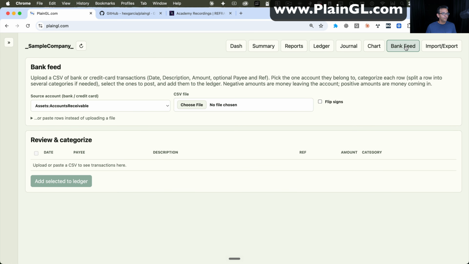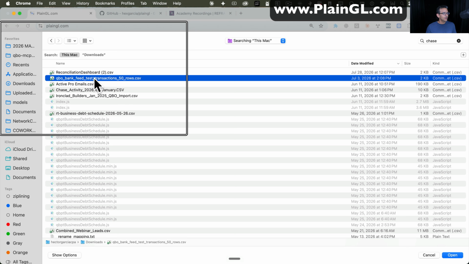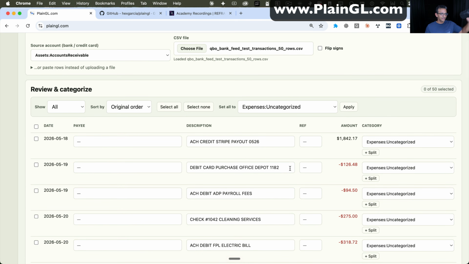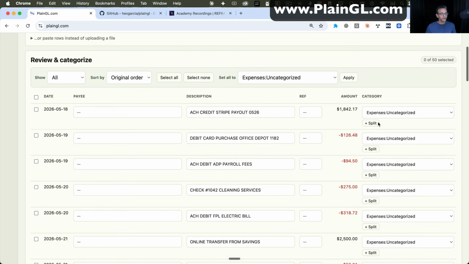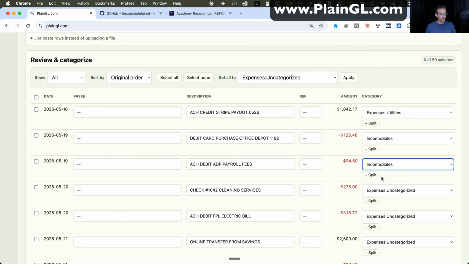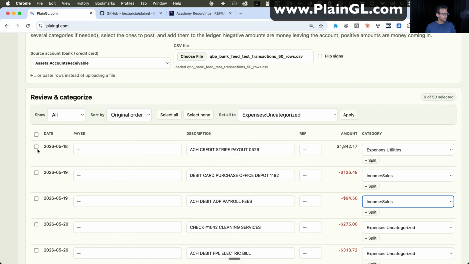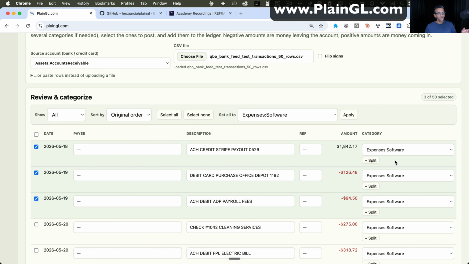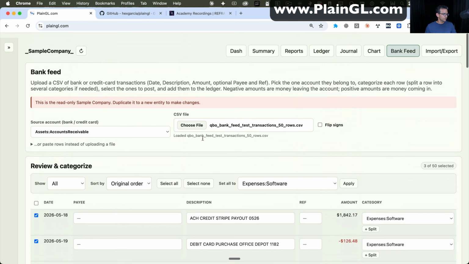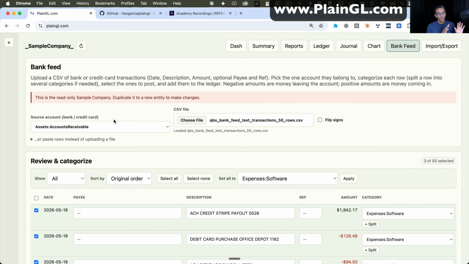I added a new bank feed section where I basically can click on choose file. I can grab a CSV file I downloaded from the bank that has a bunch of transactions, and I can use that to manually load that in there and categorize income, expenses, whatever it is. I can do all my categorization from here. I could also do categorization in batch, so I can grab a couple of these in batch and all book them to one particular category and apply. And then at the end, once I'm done, ready to post, here at the bottom, I will add them to the ledger. And of course, because I'm in read-only mode, it's not going to work. But there's the bank feed.